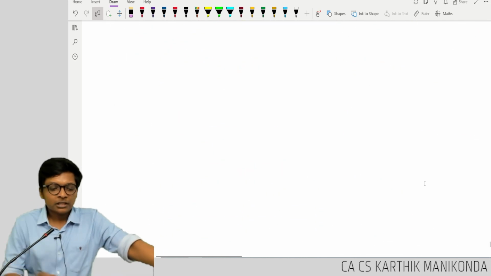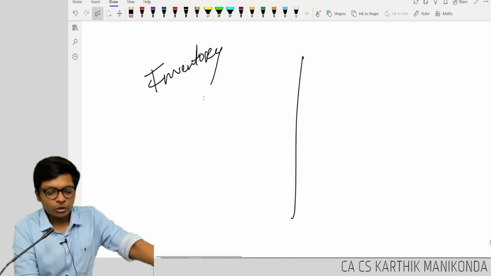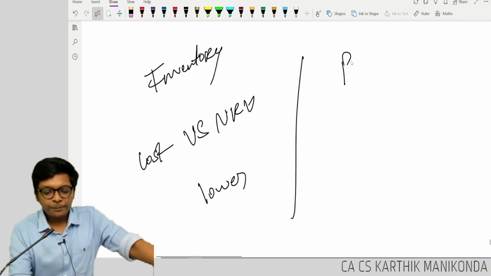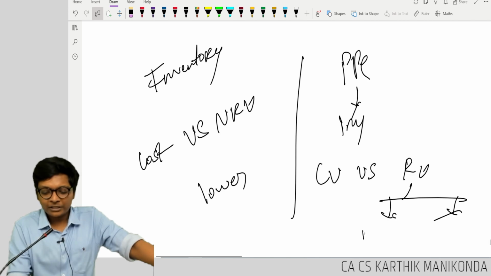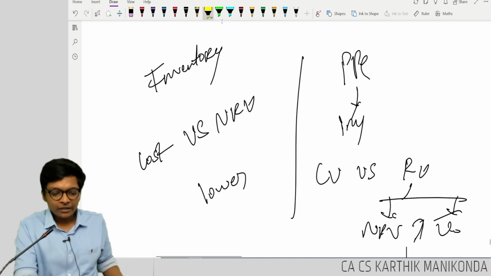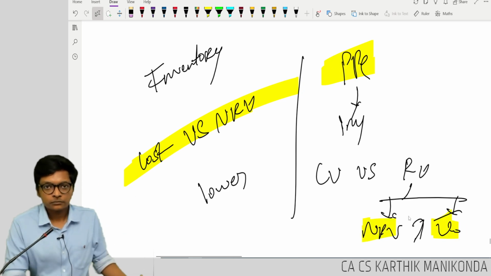Now the next logic. Sir, for inventory, I am comparing only cost versus NRV, whichever is lower. For PPE alone, why am I doing it like this, carrying value versus recoverable value? Recoverable value is NRV or value in use, whichever is higher. Both are assets. Why is it a straightforward comparison only for inventory? Why for PPE am I comparing NRV with value in use?